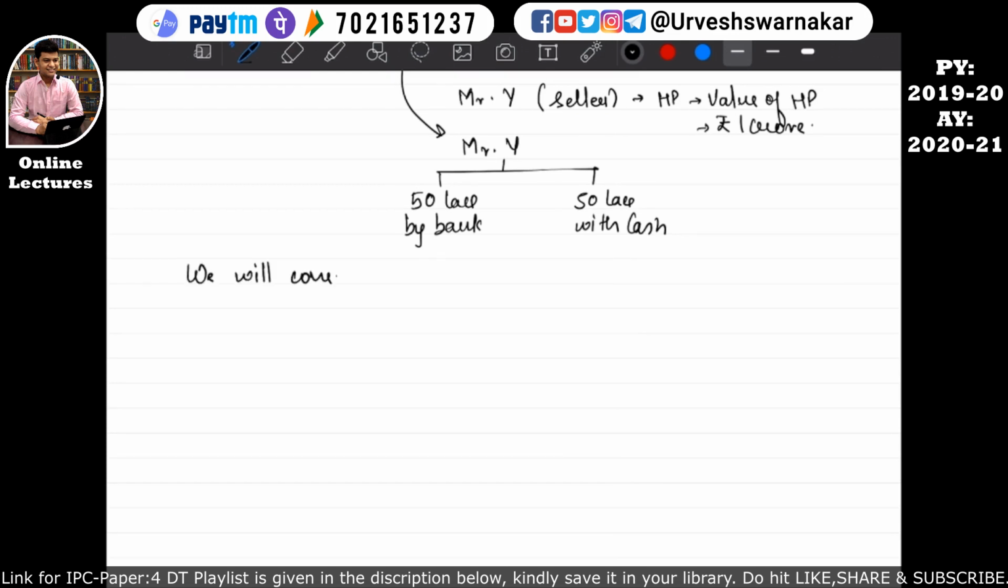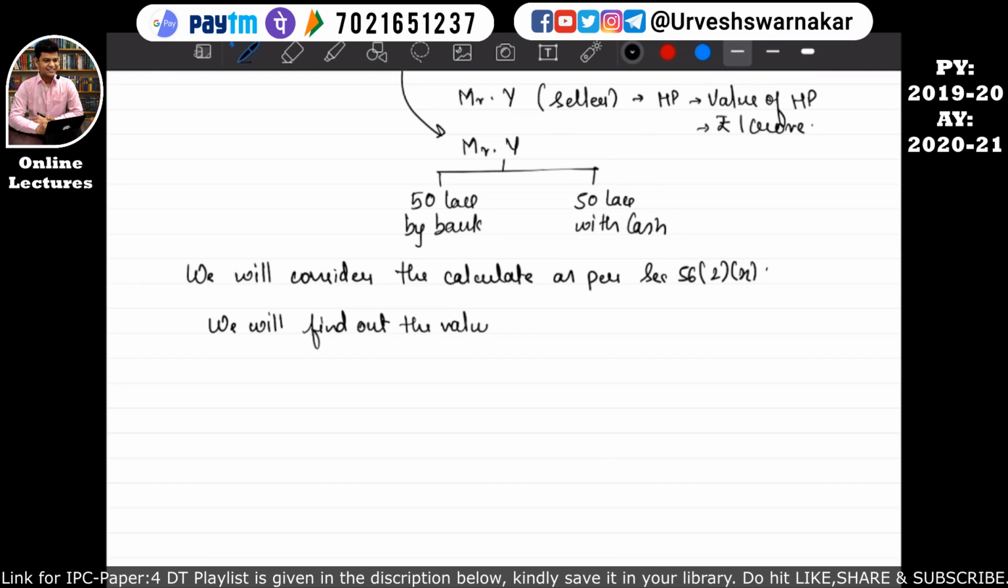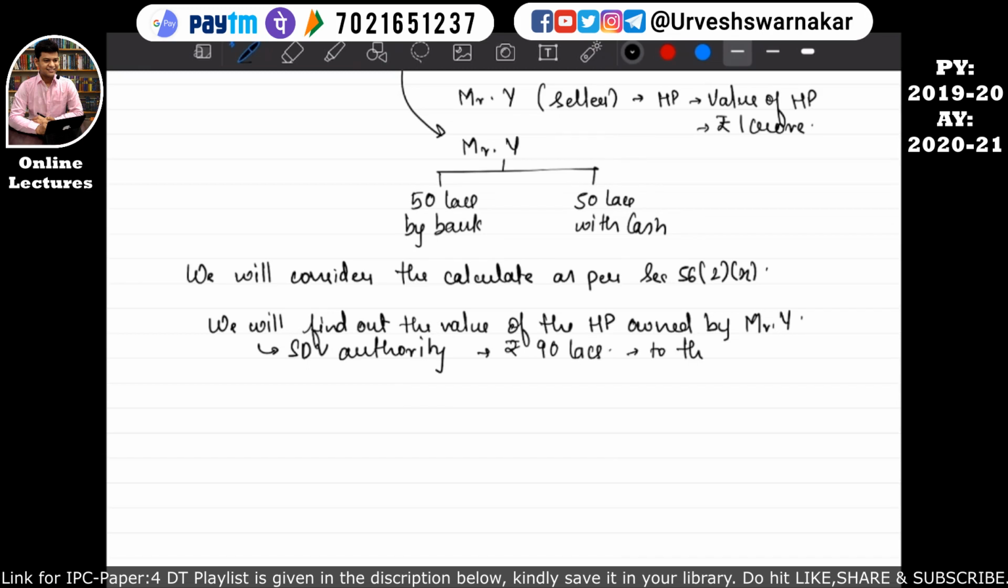consider the calculation as per section 56 subsection 2 subsection 10. We will find out the value of the house property owned by Mr. Y with the help of the Stamp Duty Valuation Authority. So the Stamp Duty Valuation Authority gave a value of rupees 90 lakhs to the income tax department.